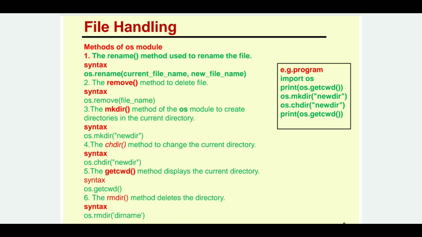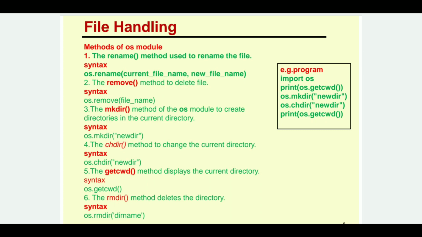Okay. The fourth one is chdir. Ch stands for change. This method is used to change the current directory, right? So if you write os.chdir(new directory), your directory is changed to this new directory now. The fifth one is getcwd. This method actually displays the current working directory.